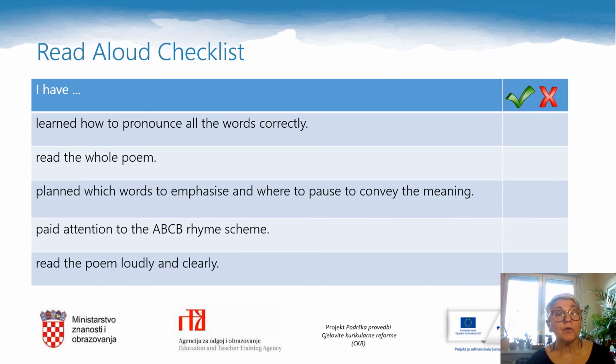Before you share your recording, go through this read aloud checklist and check. Have you learned all the words? Have you learned how to pronounce all the words from the poem correctly? Have you read the whole poem? Have you planned which words to emphasize, where to pause to convey the meaning of the poem? Have you paid attention to the A, B, C, B rhyme scheme? And have you read the poem loudly and clearly? If you have, well done, you are ready to share your recording.